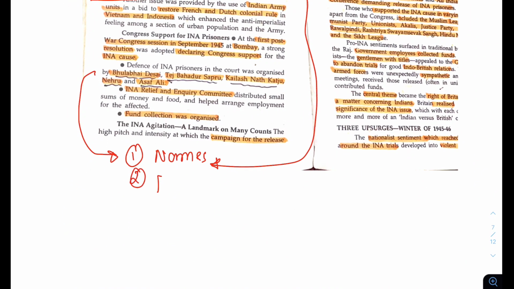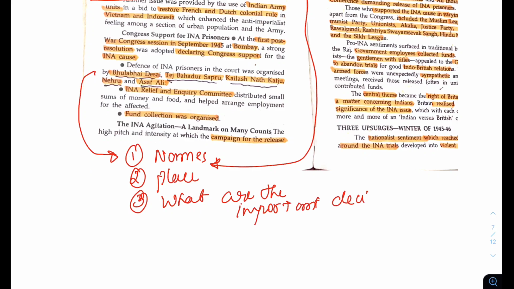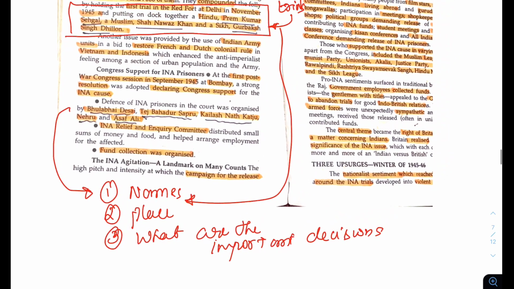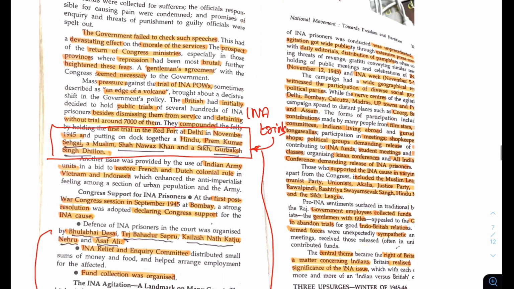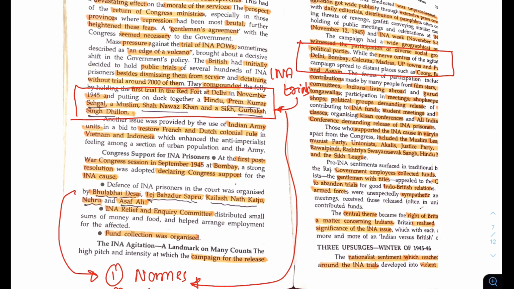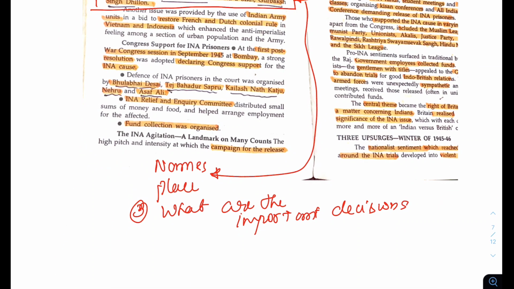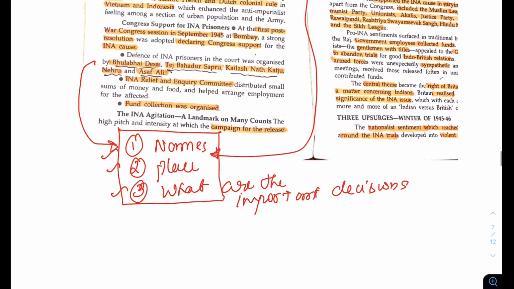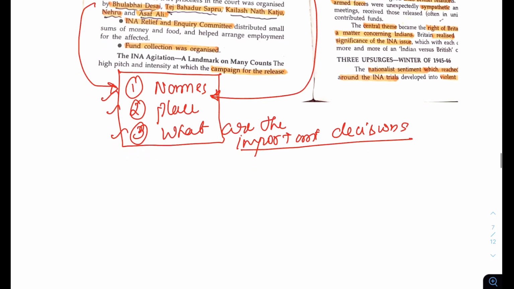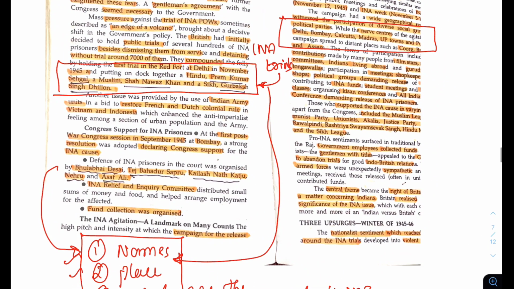Next, place. Next, what are the important decisions. So if you are seeing all these things, you should look at the place where this whole thing happens, or whichever event in history, the name, place. In your schools you would have played a game, name, place, animal, thing. So in history, the key is name, place, what characters, or what are the important decisions. So in that also you should look at the keywords.